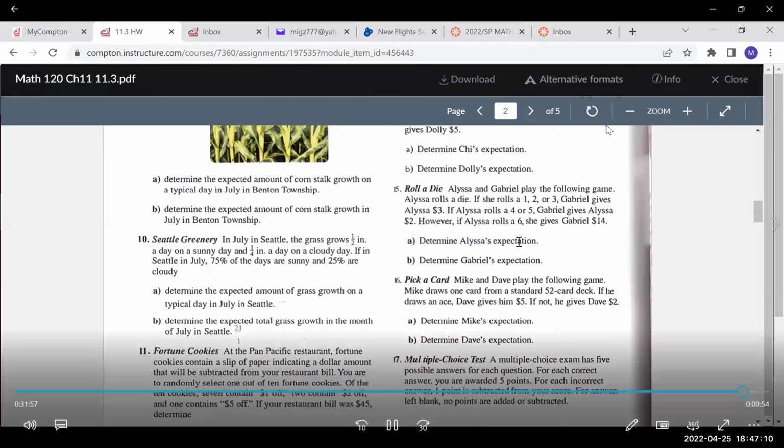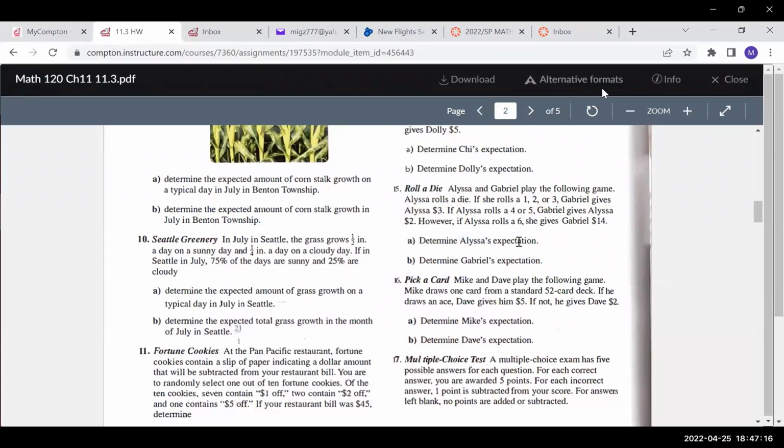And then there should be, let's see, how many columns would there be? How many probabilities are involved? 1, 2, or 3, that's 3 probabilities. A 4 or 5, that's 2 probabilities. And then a 6, that's 1 probability. So you want 3 columns in your table. So create a table with 3 columns and then the amount and the probability. So that's 2 rows. Fill in all the boxes, then you can set up your equation and we'll see if you get it. So I'll give you guys a little bit of time to do that in a breakout room. So let me get you guys going in a breakout.